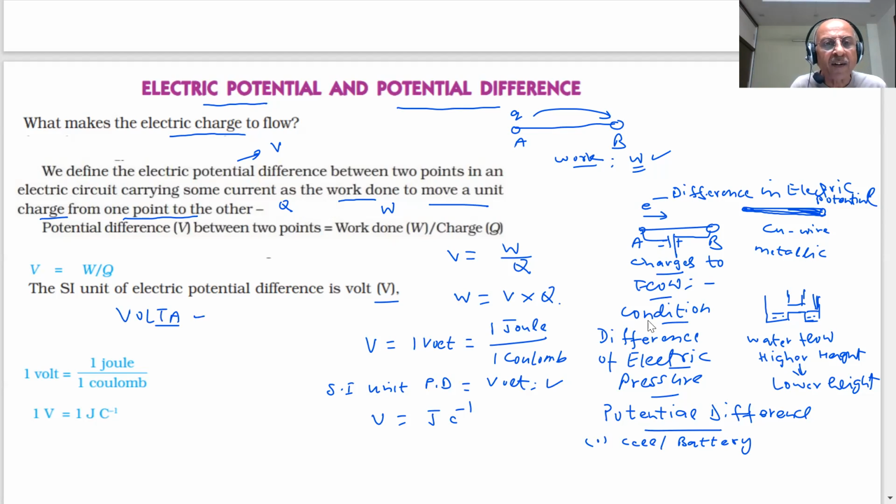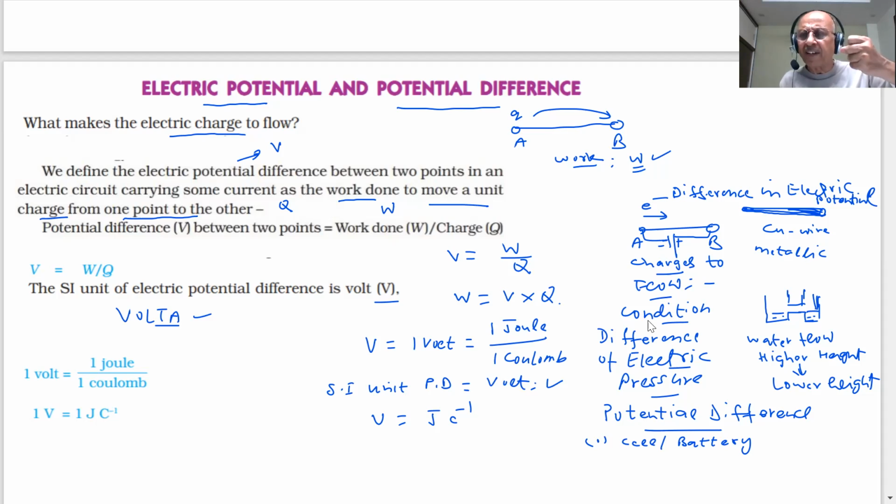You are using his name actually, and 1 volt is equal to 1 joule per coulomb. So the potential difference between 2 points in an electric circuit carrying some current is the work done to move a unit charge from one point to another. Is it clear?